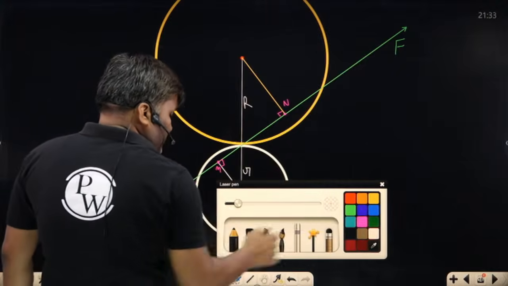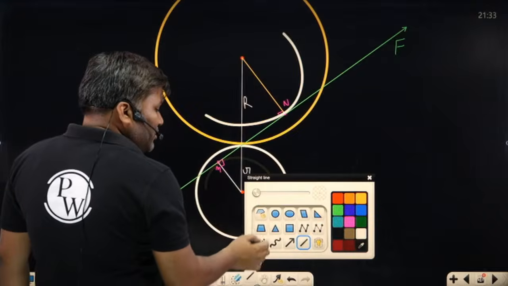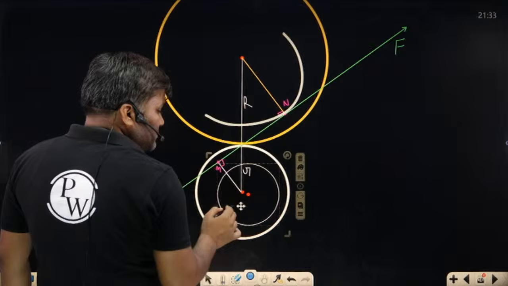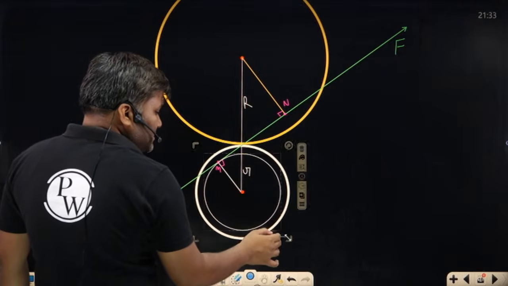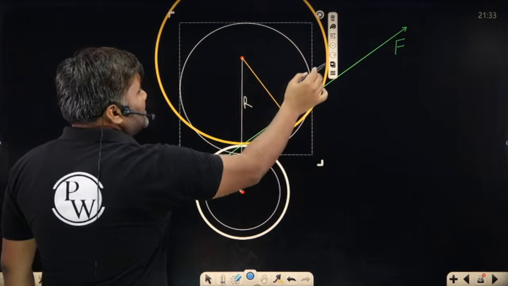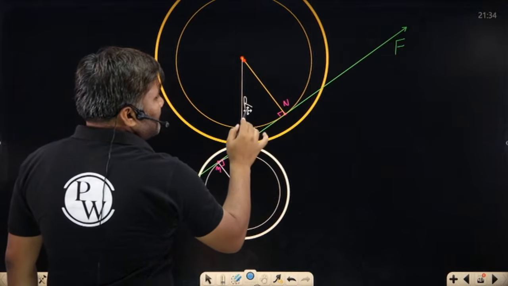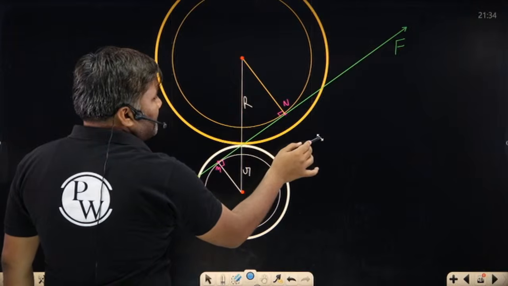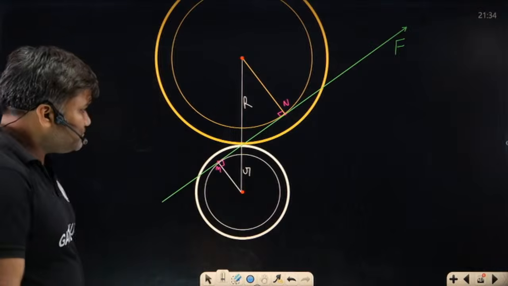Imagine we are having a base circle here, and we are having a base circle here also. Let me draw the base circles also. Base circles will be like this. One base circle looks like this. Another base circle, of the gear, looks like this. Tell me in the chat. Is this clear?